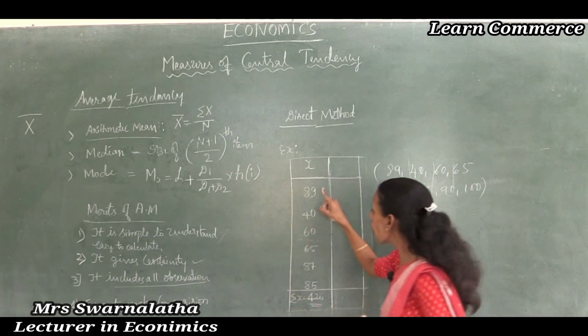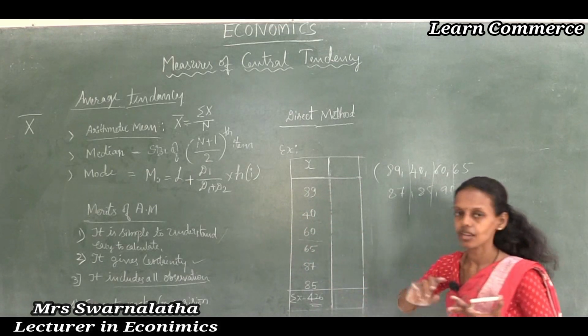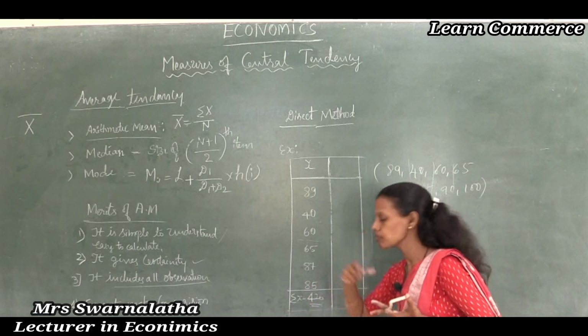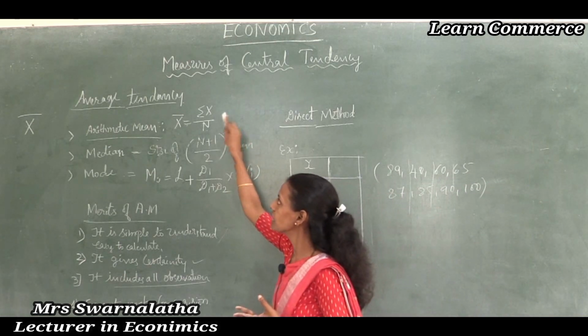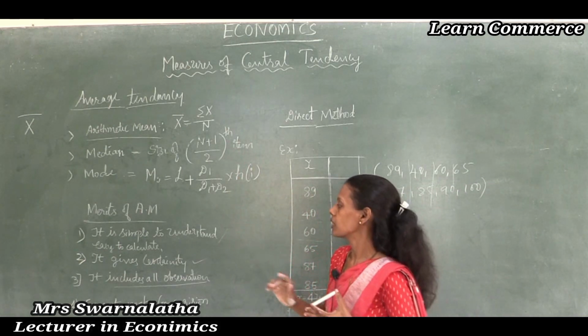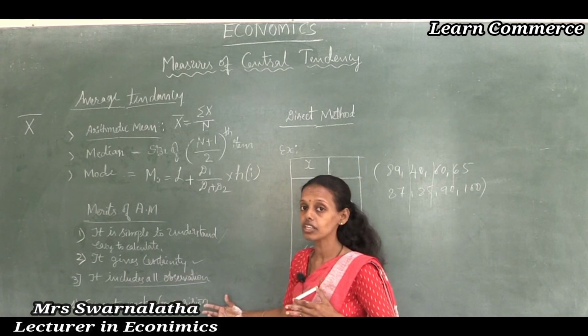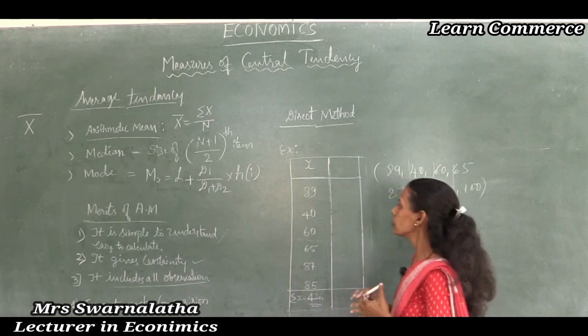It includes all observations. The summation of all observations divided by the total number of observations is said to be the arithmetic mean method. Thus it includes all observations and never leaves any observation out.